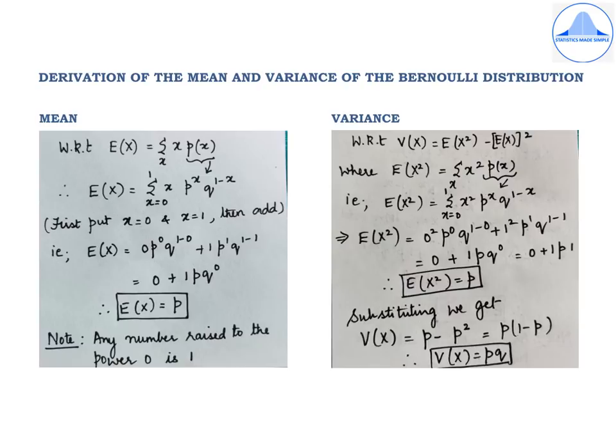We will now derive the mean and variance of the Bernoulli distribution. Recollecting what we have learned in first PUC, we know that the mean of a random variable is denoted by E of x, which is equal to summation over x, x p of x.